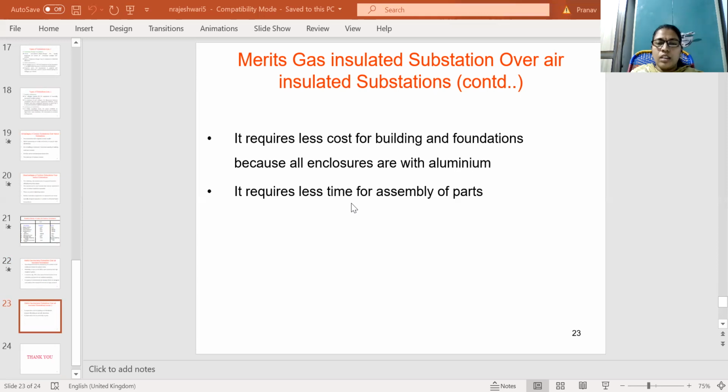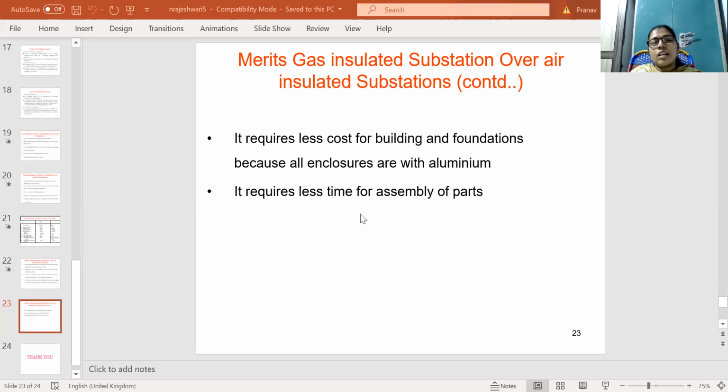To assemble the parts of gas insulated substations, it takes less time. This is all about the merits of gas insulated substations over air insulated substations.